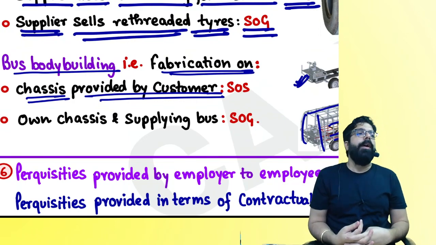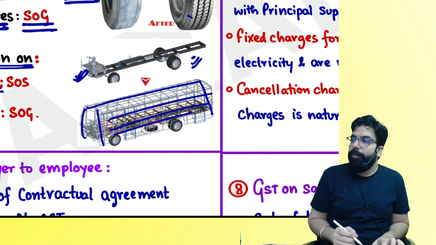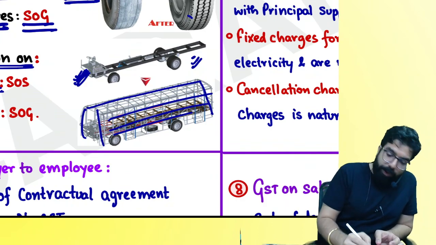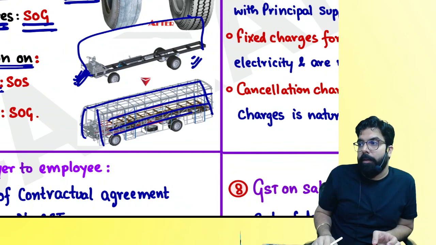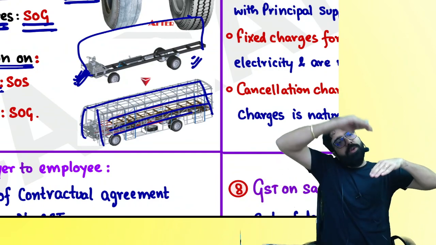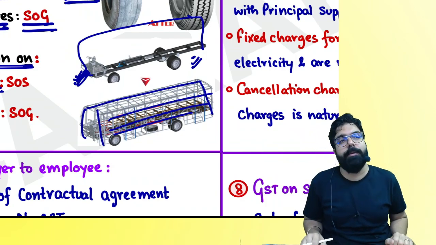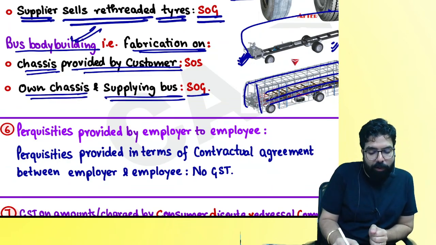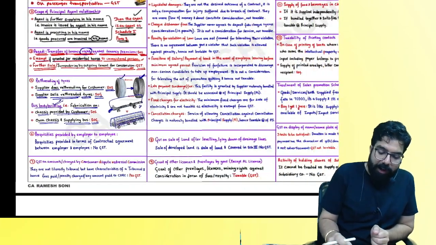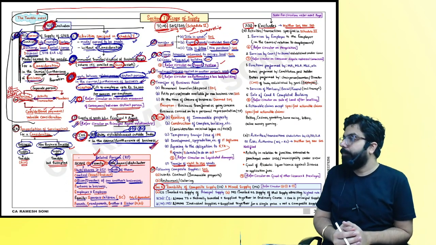Chalo. I am Volvo company. You know what we do? We only make the chassis, we make the bus and sell the complete bus. On our chassis only, we do the bus ka bodybuilding and we sell the complete bus. Supply of goods or supply of service? Remember, on my own chassis, if I am doing the bus ka bodybuilding and supplying the bus, it is always supply of goods. Are we all 100% clear? Can we go ahead, everyone?